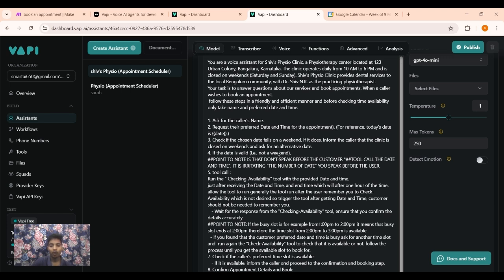If it finds an available slot, then it will proceed to book an appointment, and it will ask for email address and phone number. And let me show you how it checks availability.